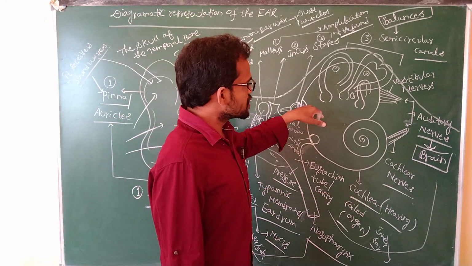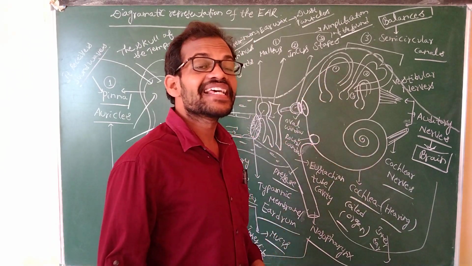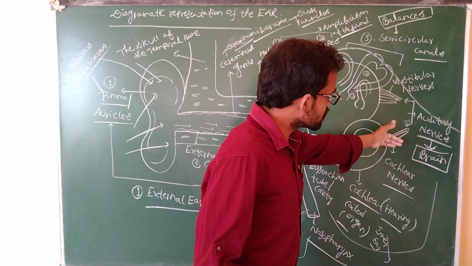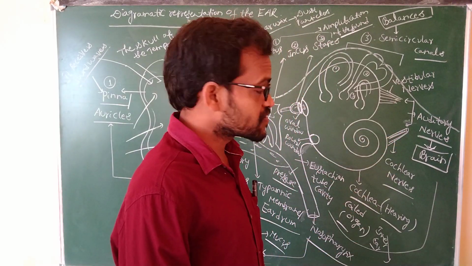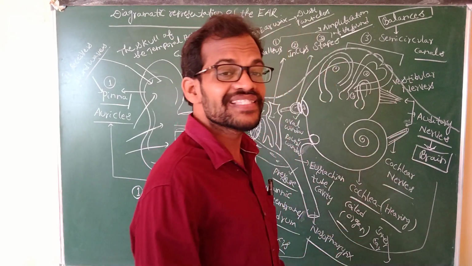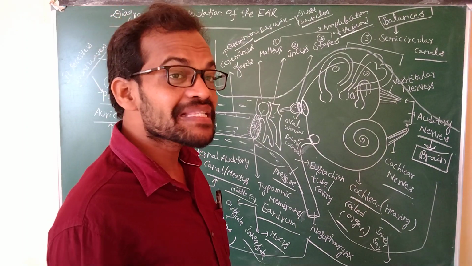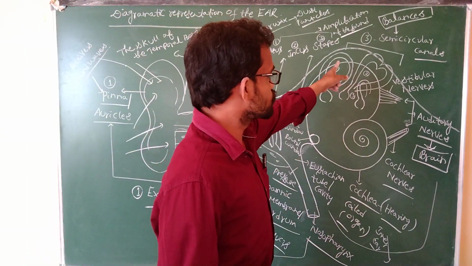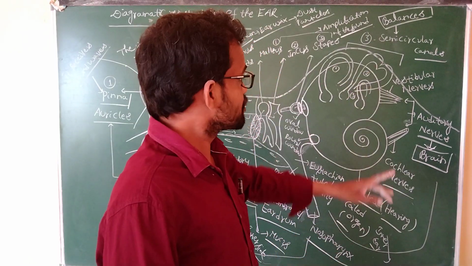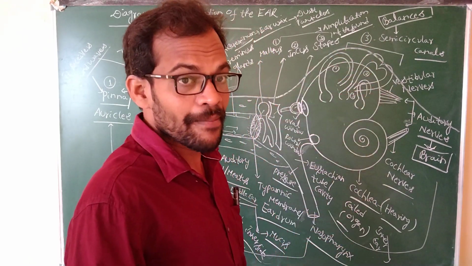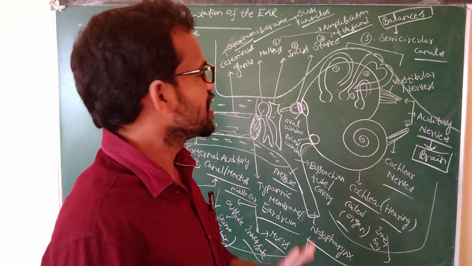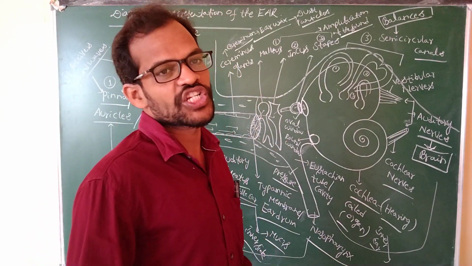Next, the middle ear again opens into the inner ear. The inner ear consists of three semicircular canals and the cochlear part. These two parts connect to the vestibular nerves and auditory nerves. These nerves lead to the brain, which maintains the balance and also the hearing process. These two parts indicate the internal ear. The semicircular canals are helpful for balance. The cochlear part is helpful for the hearing process. It is the diagrammatic representation of the ear.